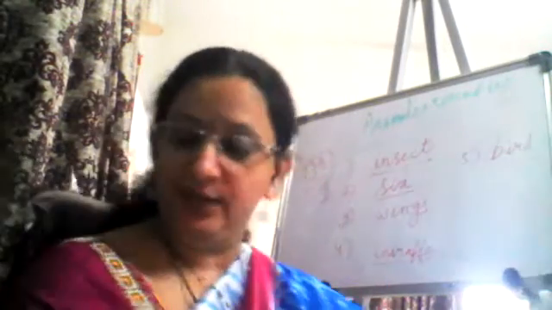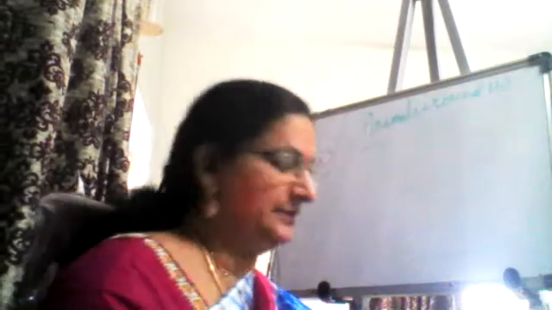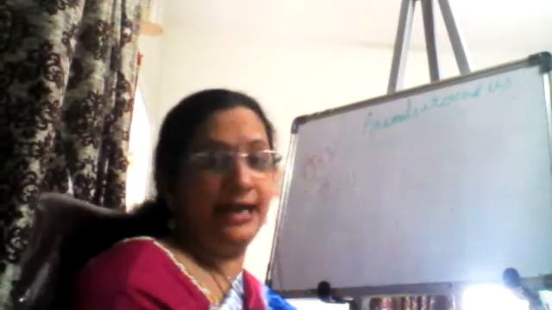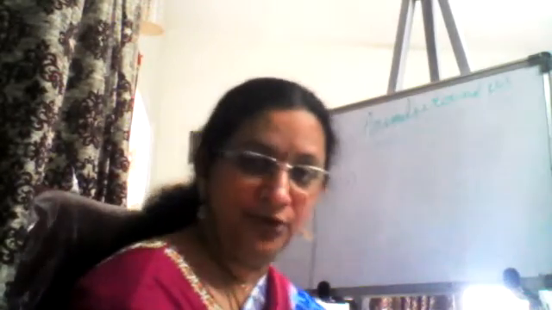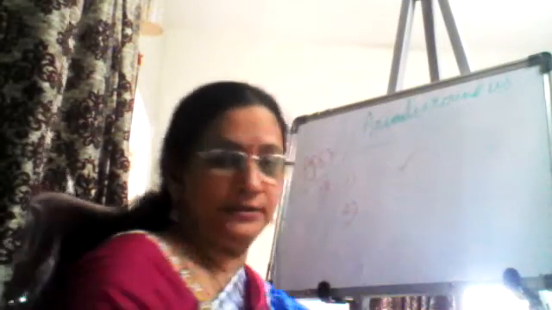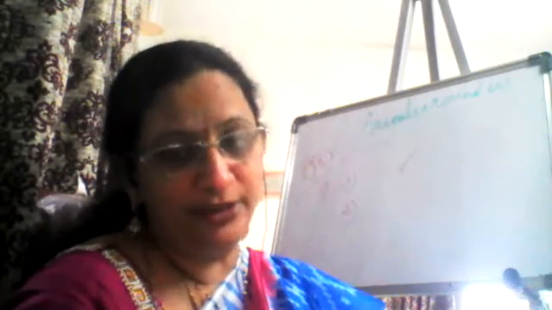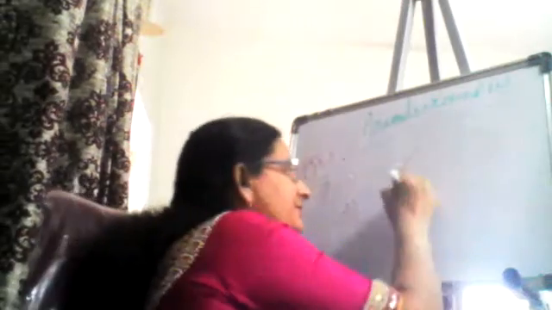Now, next one is tick the correct one and cross the wrong one. So if you want to write slowly, you have to stop the video and write the answers. Now, exercise number 3. What is the first one? Tortoise can live on land as well as in water. Is it true or false? It is true. So what you have to do? You have to put a tick in the box. Butterfly is a bird. Is butterfly a bird because it flies in the air? No, it is not a bird. It is an insect. So it is wrong.